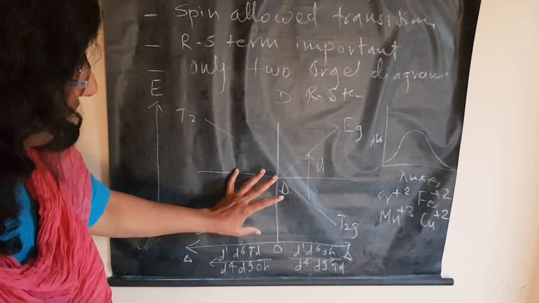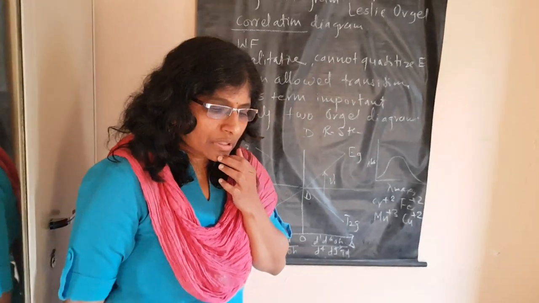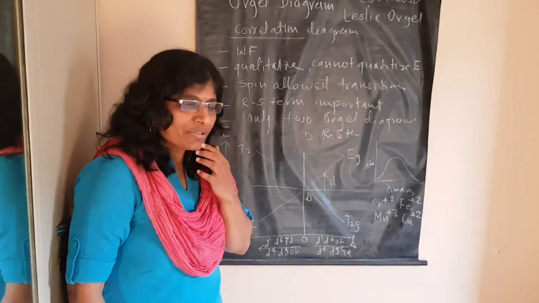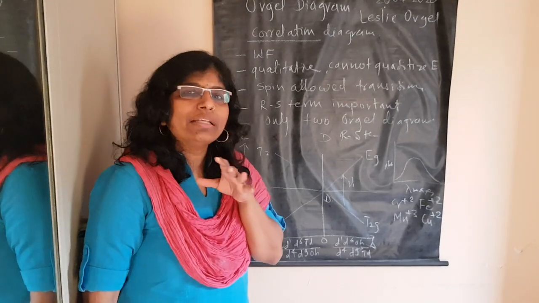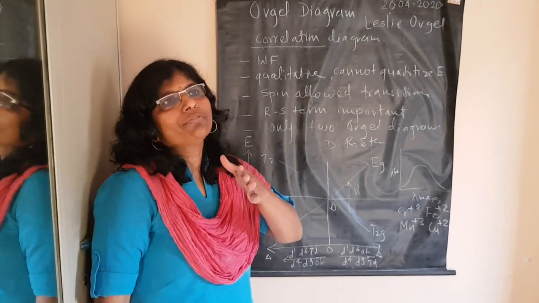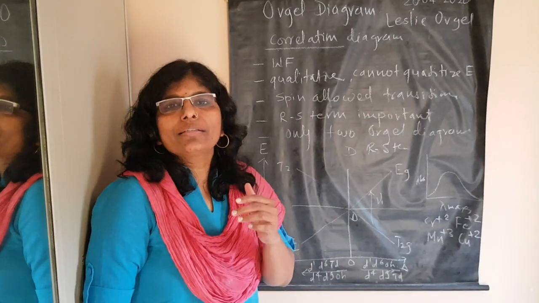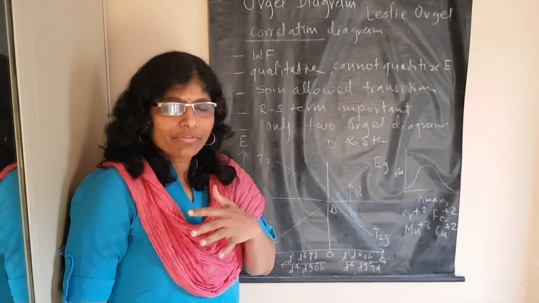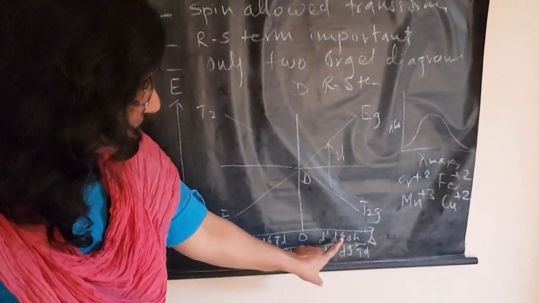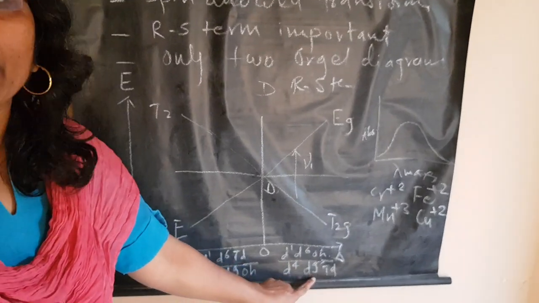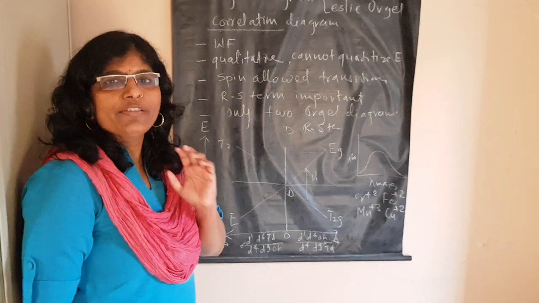Now you have to remember the earlier syllabus of d1 to d10 configurations and the whole formalism. For how many configurations does the D term arise as a ground state? We have studied that this is for d1, d6, d4 and d9. These are the four configurations where the ground state term symbol is D.